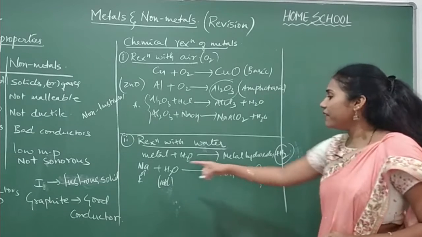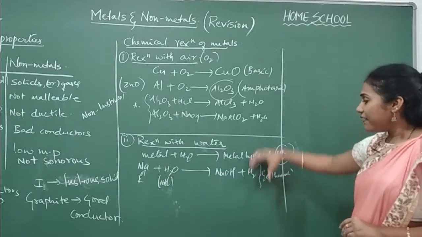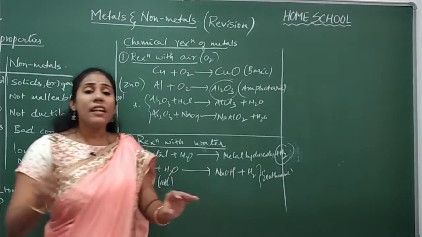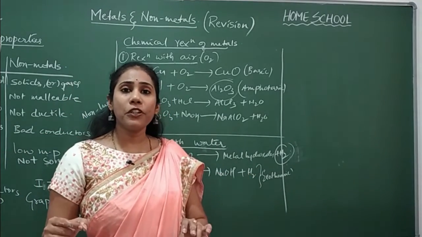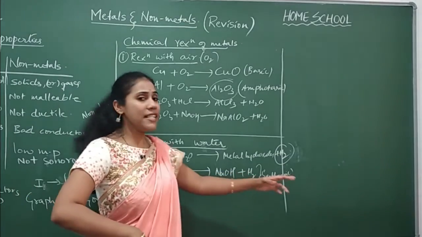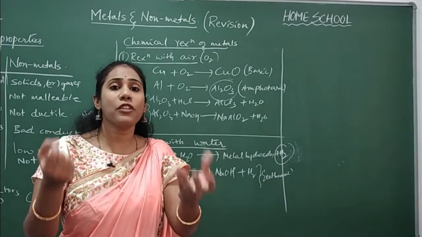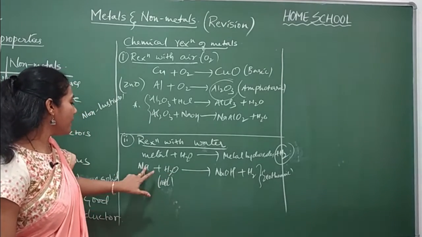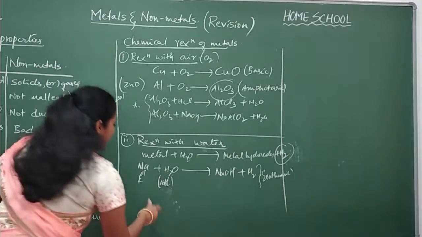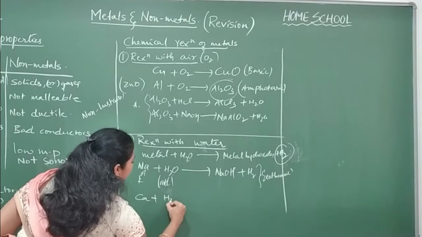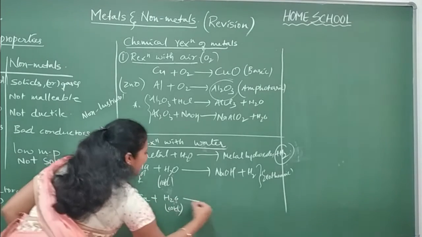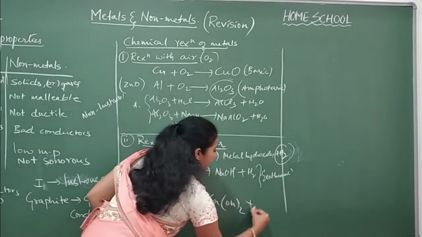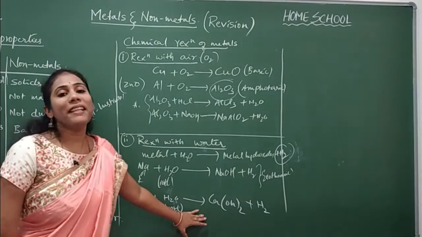Sodium and potassium, whenever they are dissolved in water, give hydrogen gas along with lots of fire. It is because during the reaction, a large amount of heat is released. Okay, heat is getting released, hydrogen is there, definitely you will observe the formation of fire. So such reactions are very dangerous, usually with sodium and potassium. Whereas calcium also reacts with cold water, but the reaction is less dangerous. It gives calcium hydroxide plus hydrogen, but heat will not be evolved here.